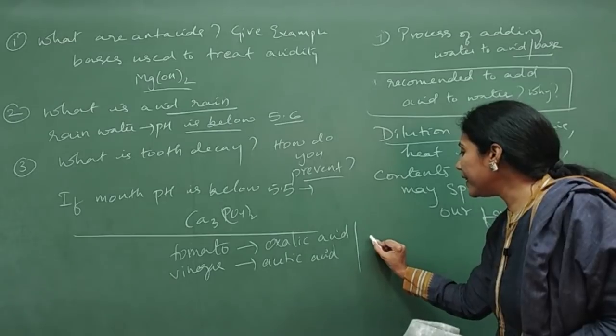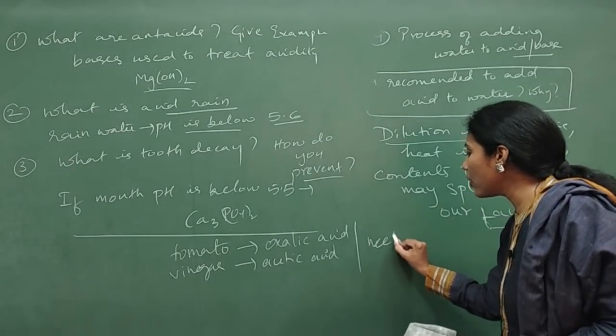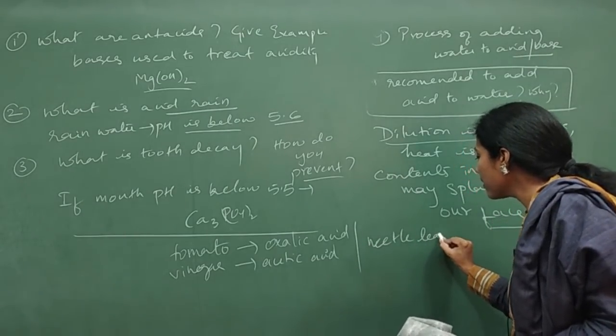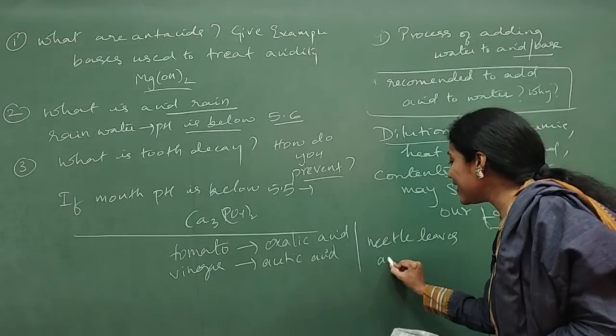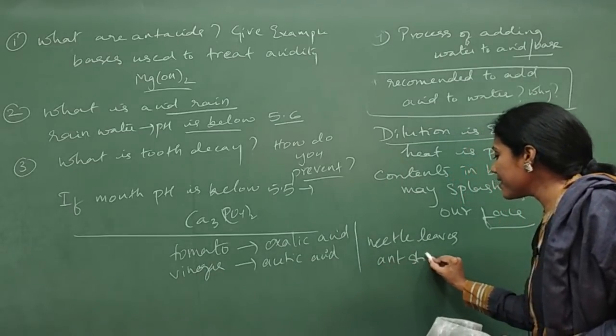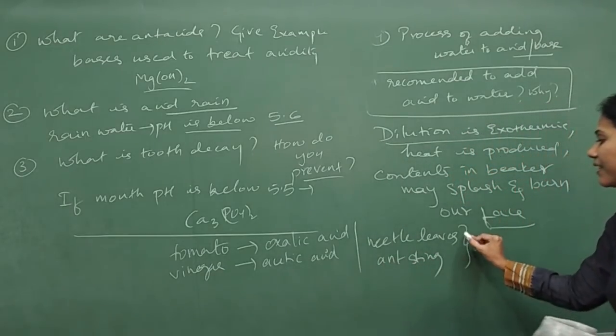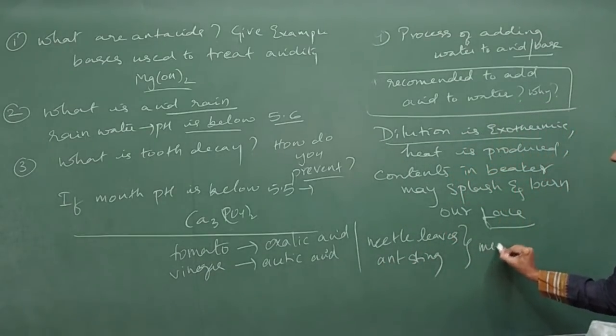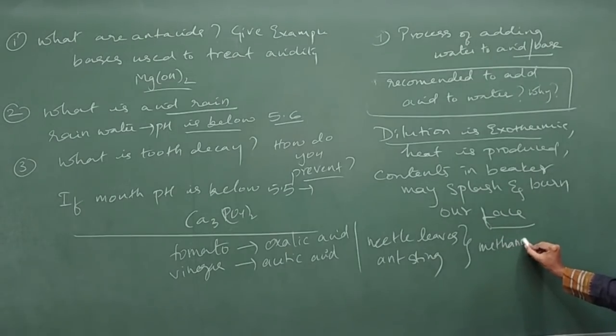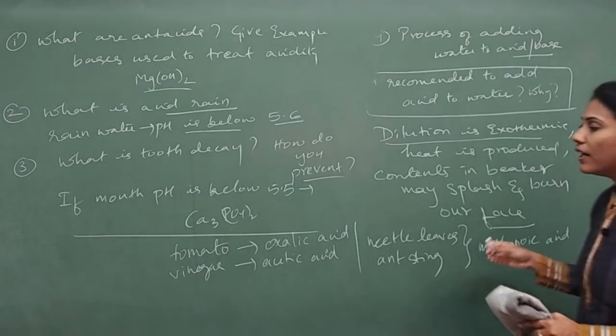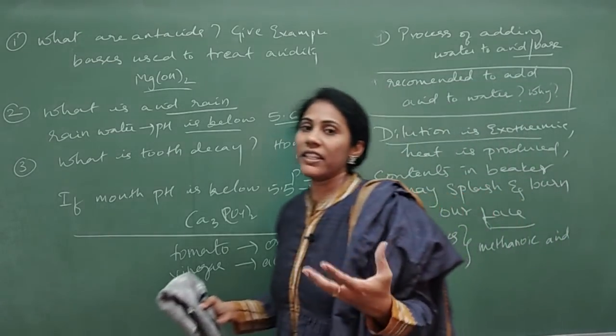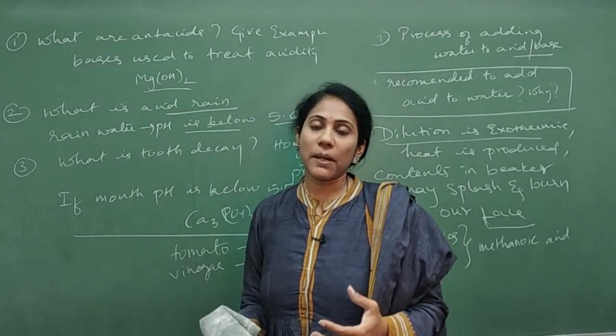Or nettle leaves. You have something called nettle leaves, and you have ant sting. Which acid do they contain? It is methanoic acid. Very important. They contain methanoic acid. So these are some very common questions from this particular chapter.